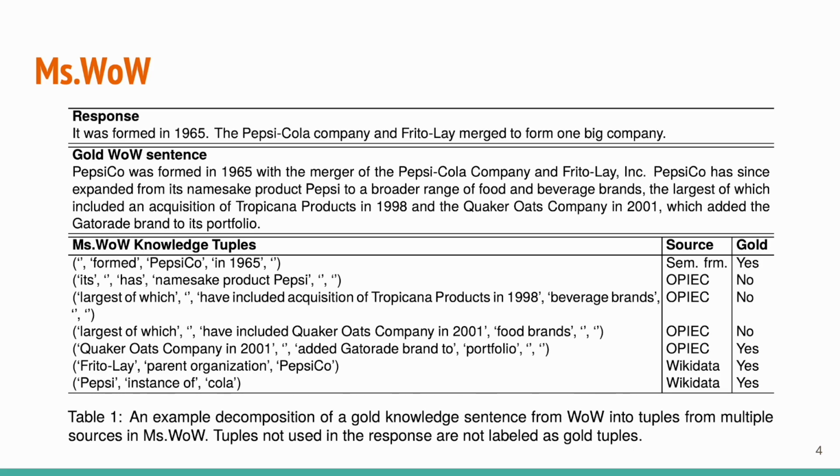Specifically, we replace the knowledge sentences in Wizard of Wikipedia with knowledge tuples from different sources: OPIEC, semantic frame, and Wikidata. If there are any remaining sentences not replaced by the 3 knowledge sources, then these knowledge sentences form the last type of knowledge source, Wikipedia.